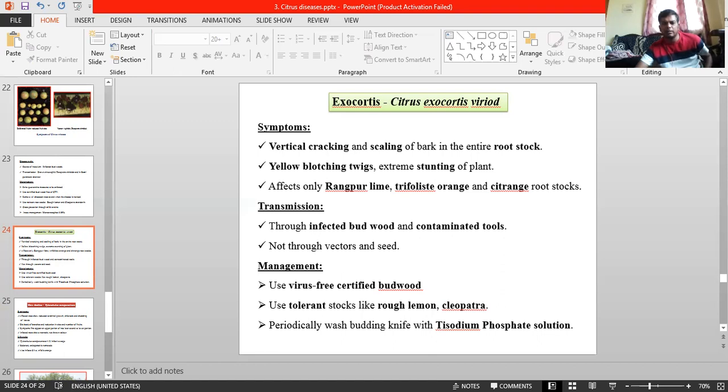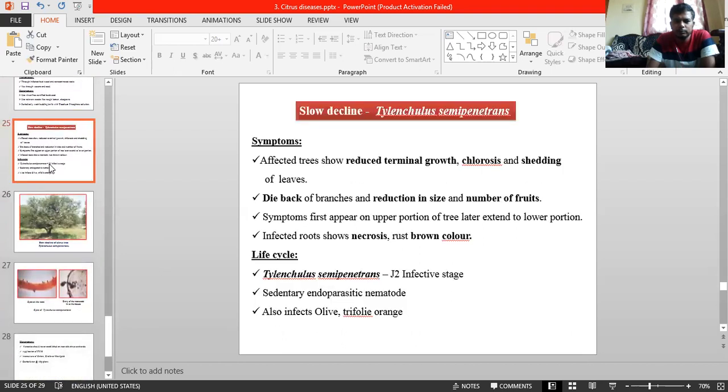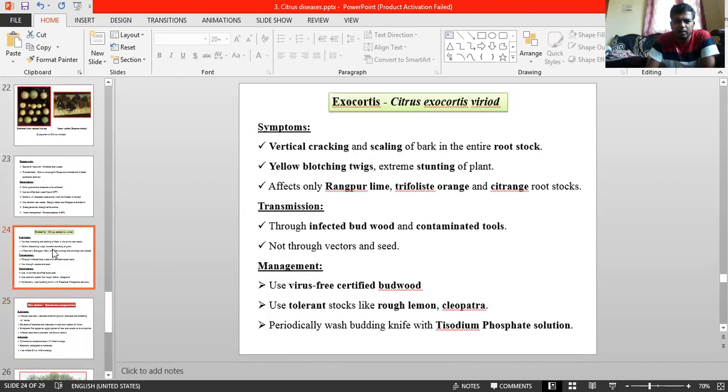So I'll search for the disease symptom. If it is there, I'll show the photograph. I think it is not there. Viroid, viroid. Okay, let it be, we can use this one only. Okay, wait, here it comes. Citrus exocortis viroid. The disease is called citrus exocortis viroid.